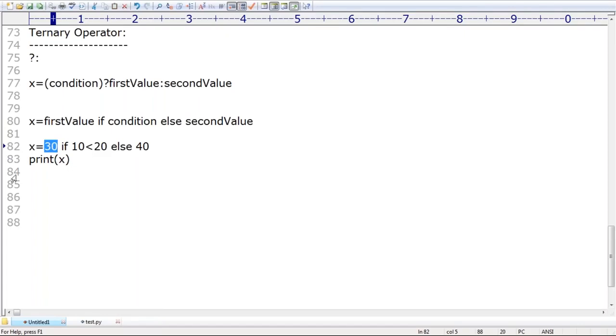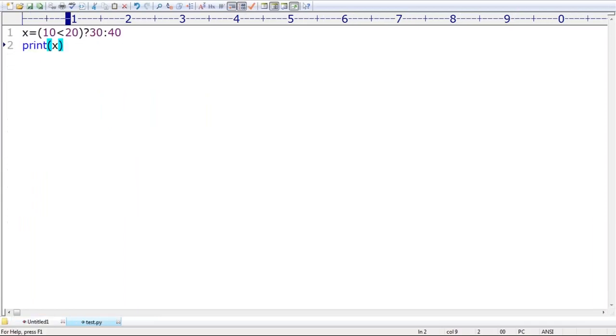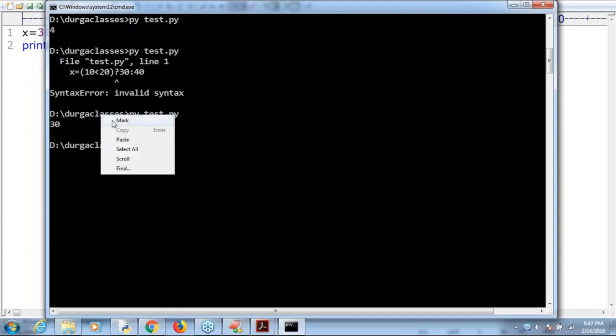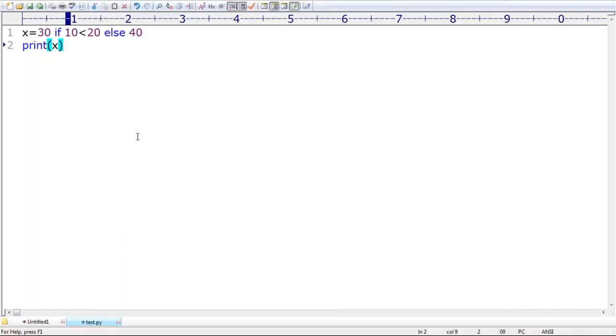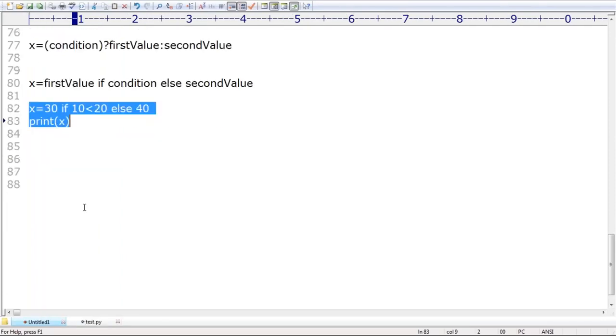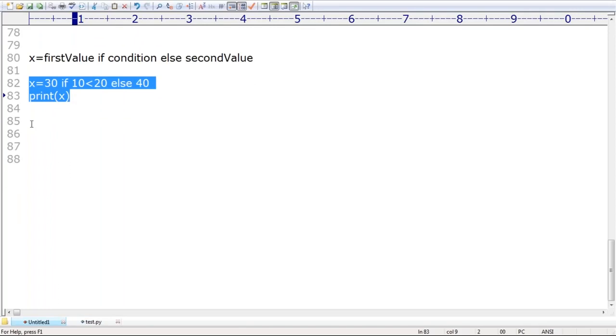This is about what the ternary operator is. Let me execute this code so that you will get much clarity. Can you please tell what the output is? The answer we get by default is 30. Make sure the ternary operator is available in Python, but the syntax is different. Internally I'm using if else syntax in the ternary operator. I hope everyone can understand.